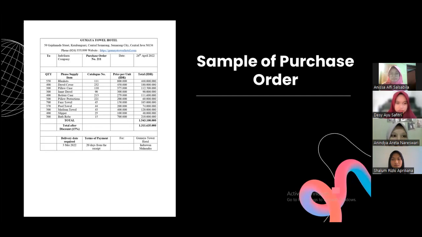If the purchase gets a discount, the total price is reduced by the discount. For example, with a 15% discount, the total price is reduced by the discount. Then the result is the total cost to be paid. Furthermore, there is a required delivery date. Usually, the buyer asks for the goods to be sent 1 week or 2 weeks after ordering, and the terms of payment to be met and the buyer's address. Here are some examples of order letters and purchase orders.